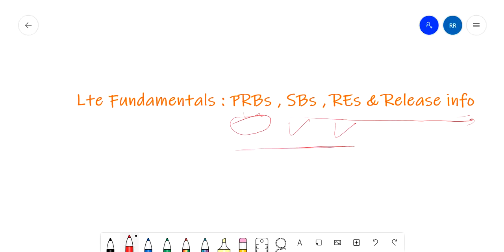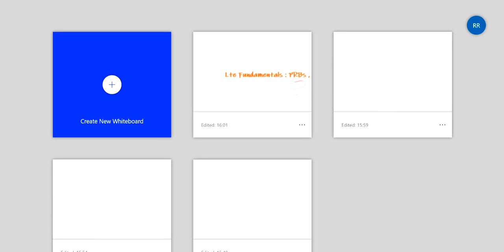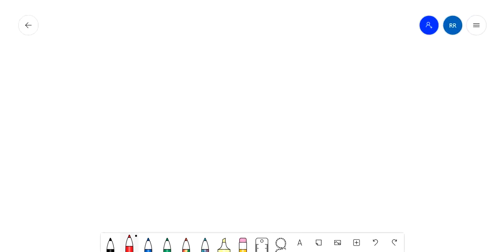Because it's very important to understand these. These are units of, you can say, data, or the resource block which carries data. So what are they, right? So let's start. First we will have some insight into the release, in which year LTE was released and why it is called that release and this release.